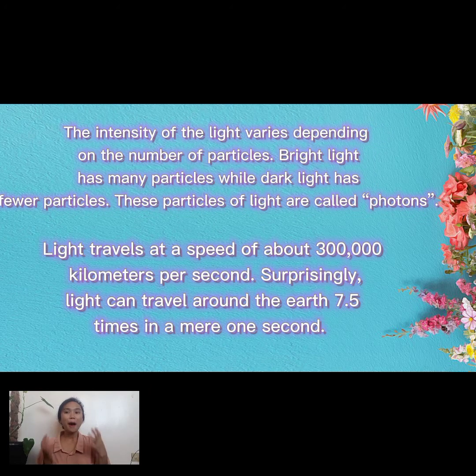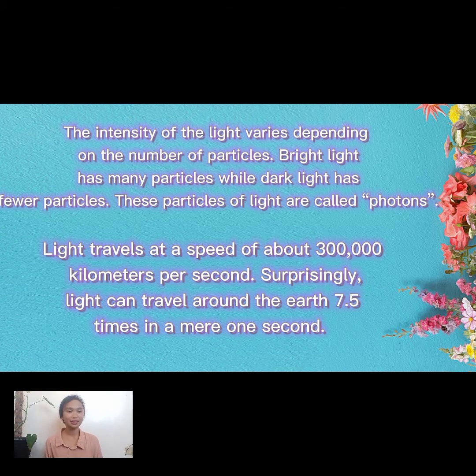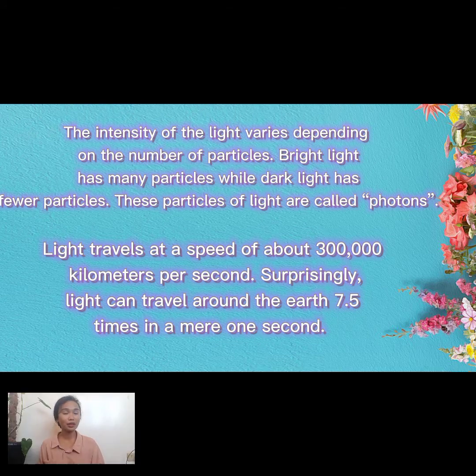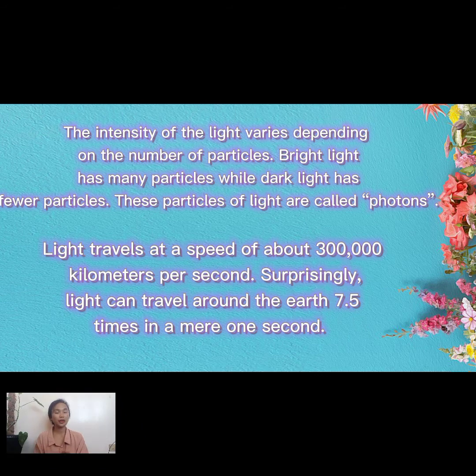So, class, bright light has many particles, while dim light has fewer particles. These particles of light are called photons. Always remember this, class: light travels at the speed of 300,000 kilometers per second. Light can also travel around the Earth 7.5 times in 1 second. That range is called visible light.